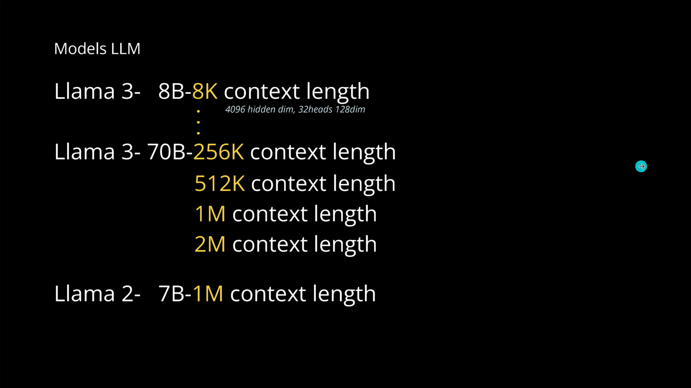Now, today we look at context length. How can we extend the context length, for example, of a Llama 3 8 billion parameter model that originally has 8K token length? How is it possible that the model can now handle 2 million tokens?